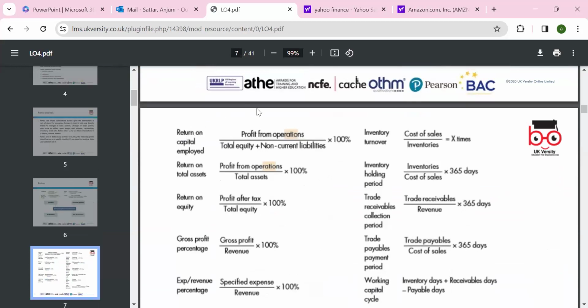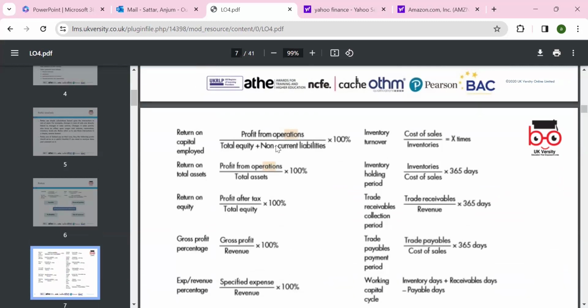So return on capital employed is profit from operations, which we can find in the statement of comprehensive income, divided by the total equity figures and non-current liabilities. Why non-current liabilities? Because with non-current liabilities, you borrow money for long-term investment to buy assets. That's why we add it in the return on capital employed.